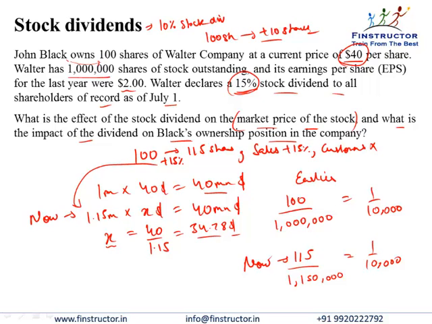So as we understood earlier, the total value of his holding will also remain the same. Earlier, the value of his holding was $40 times 100 shares, that is $4,000.